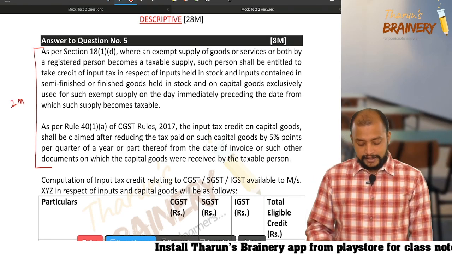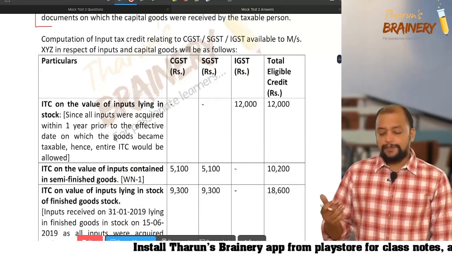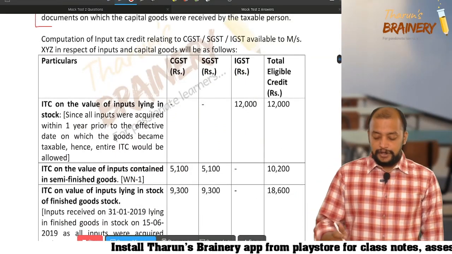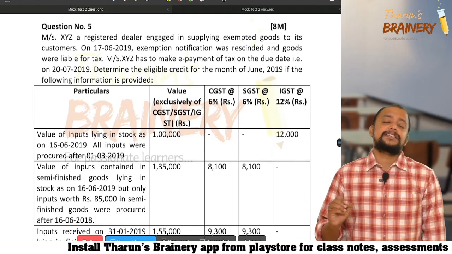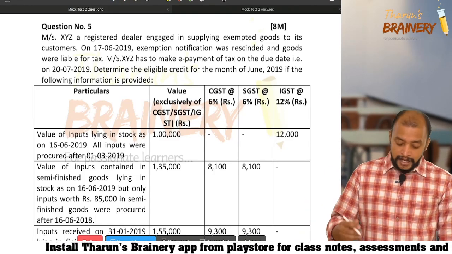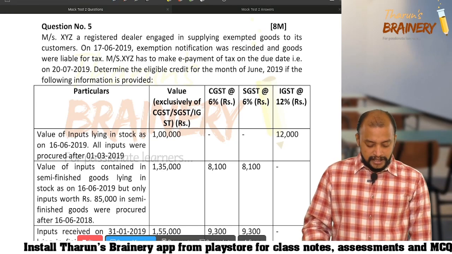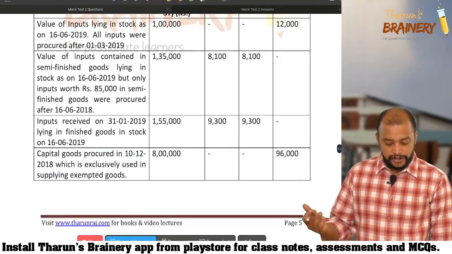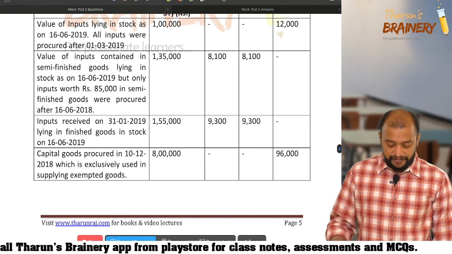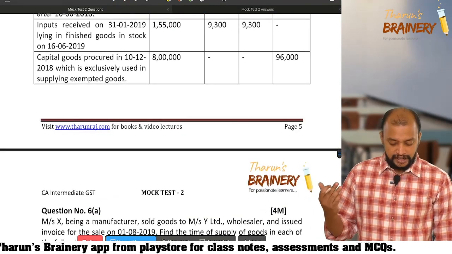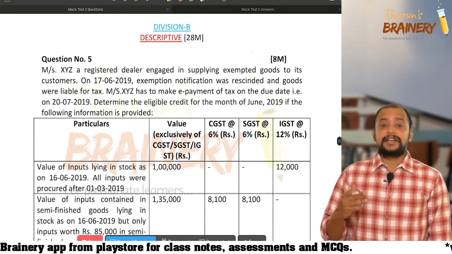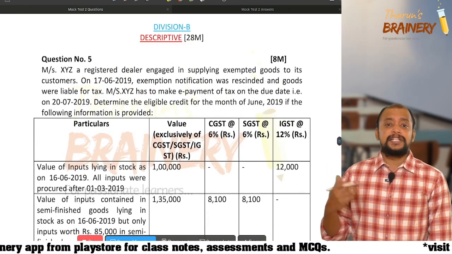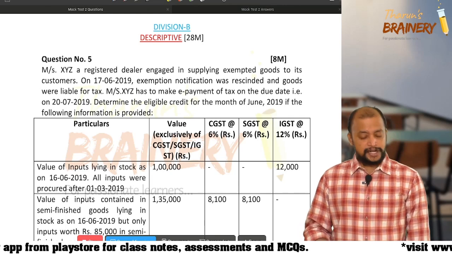Okay, then next we have computation of input tax credit. I told you that for every question, when you are answering, we need to state what the answer is about. So what is the requirement here? They have purchased some inputs lying in stock, inputs contained in semi-finished goods, inputs received, and capital goods. They are asking us to compute the credit. So determination of eligible ITC for the month of June 2019.